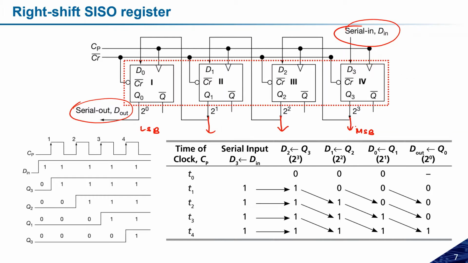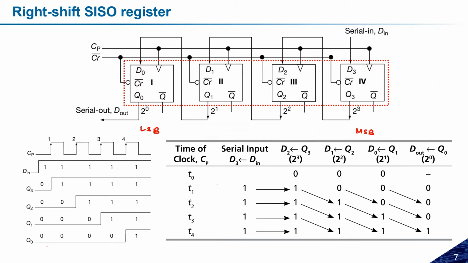Let me repeat what I'm saying. I am giving the data serially, and here I am taking out the data only from the Q0. But if I can take the data from Q1, Q2, and Q3 as well, then this will become the parallel output. So this is the only change that is needed to make this logic a serial input parallel output. There is no change in the logic, there is no change in the structure. You just have to consider at which point I have to take the output. That's it.